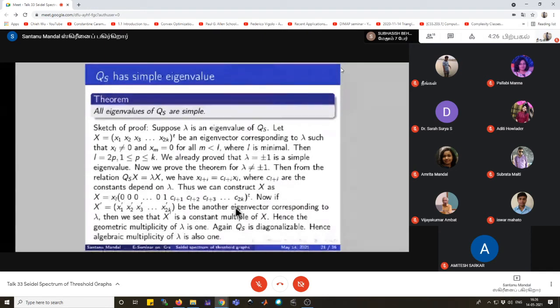If we find another eigenvector corresponding to the eigenvalue lambda, then the eigenvector x dash will be a constant multiple of x, and hence the geometric multiplicity of lambda is 1. We have already proved that QS is diagonalizable, so the algebraic multiplicity of lambda is also 1. That means all the eigenvalues of QS are simple.